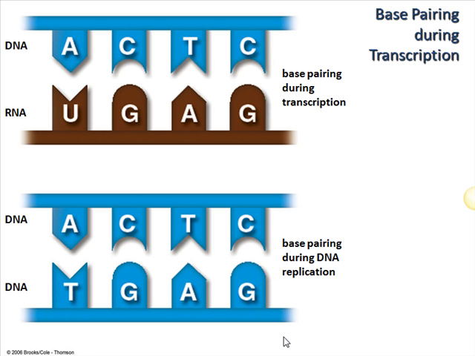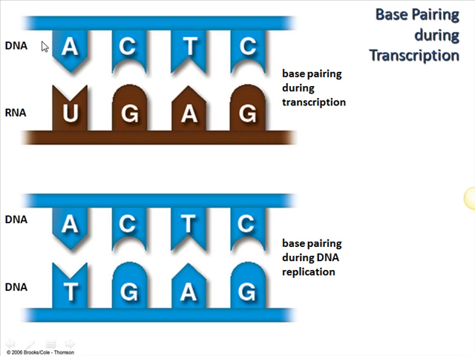Now, when we're talking about transcription, we have to realize that it looks very much like replication. Essentially, all we're going to do is pair the bases. The difference here is we're going to make a copy of the DNA strand and we're going to copy it into RNA. Now in RNA, T's are not used. We have a uracil rather than a thymine.